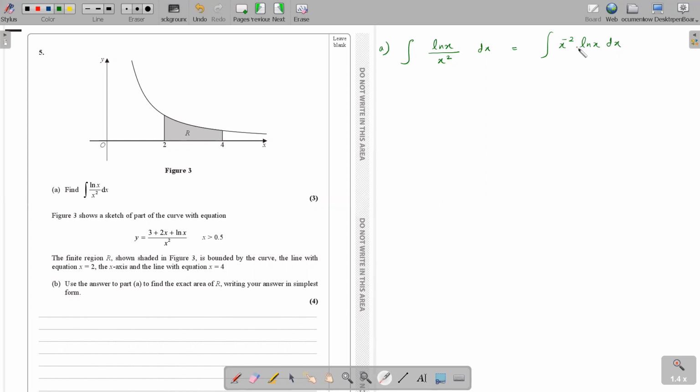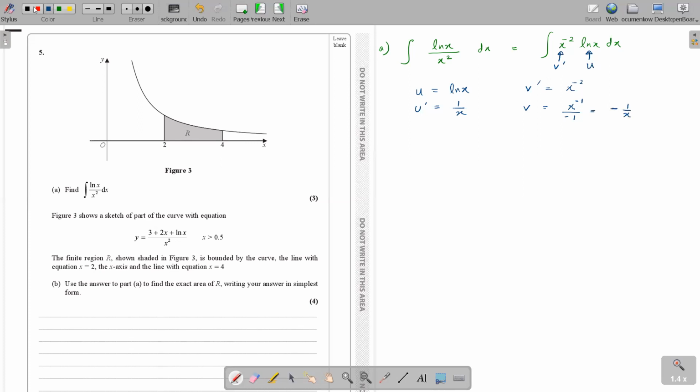Are you with me? Yes, miss. Therefore ln x, which we know how to differentiate, has to be your u, while this will be your v dash. So u is ln x, which means u dash, the differentiation of ln x, is 1 over x. V dash is x to the power minus 2. Removing the dash means you are integrating, so integrate v dash to get v. When you integrate x to the power minus 2, add 1 to the power: minus 2 plus 1 is minus 1, over minus 1. Basically, it's minus 1 over x.